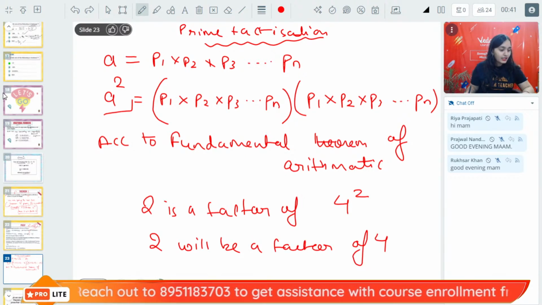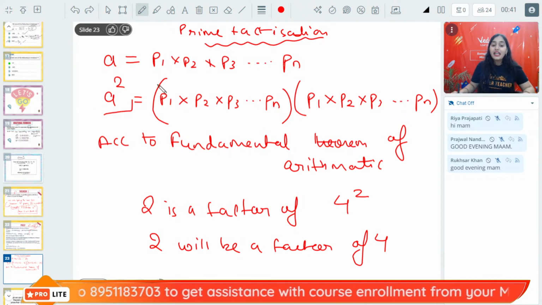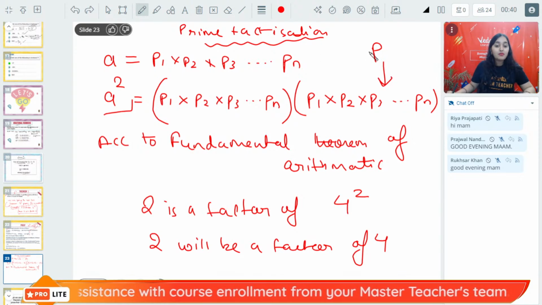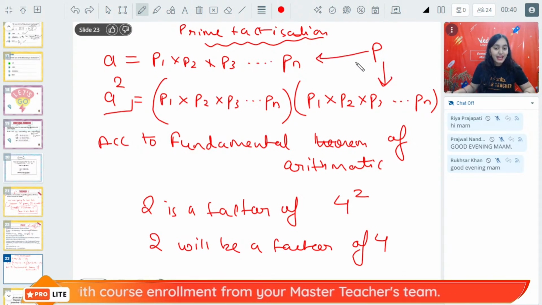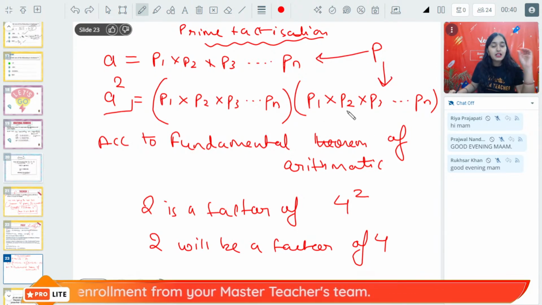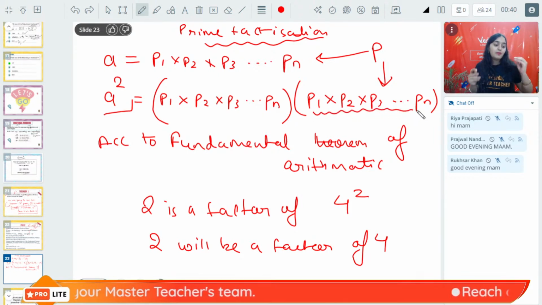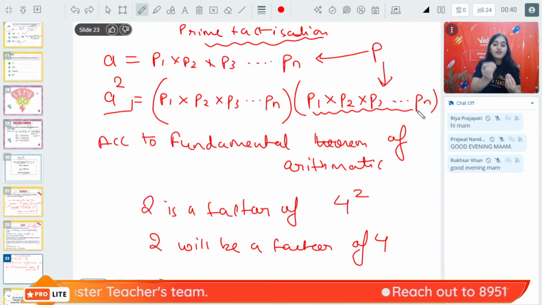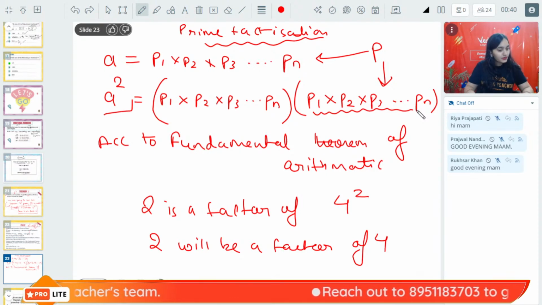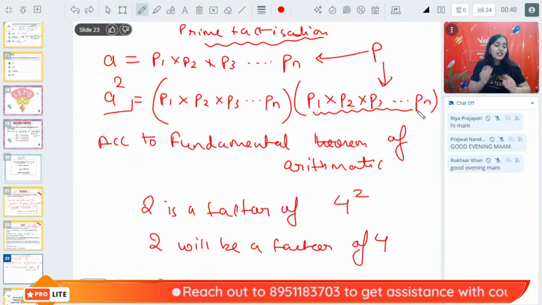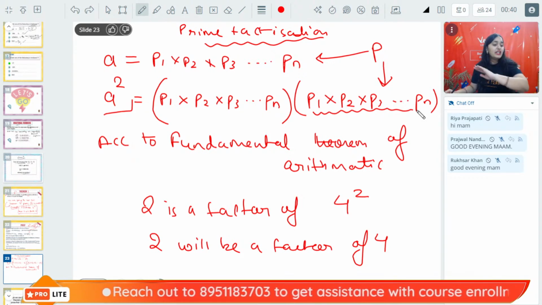Understood? Hi Devgun, everybody is clear? If P is a factor of A square, then P will be the factor of A, because according to the fundamental theorem of arithmetic, P must belong to P1, P2 and P3 and so on Pn. It must be one of the numbers given over here. That was the first theorem. Now, it is very simple, Riya beta. No need of getting confused.